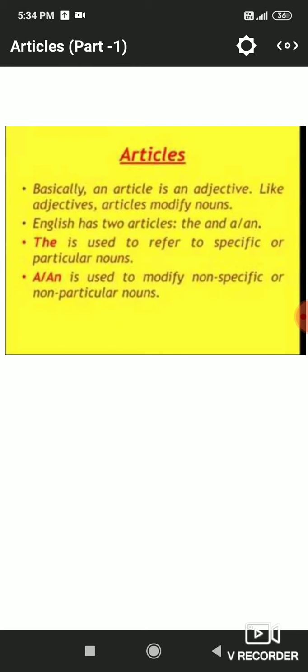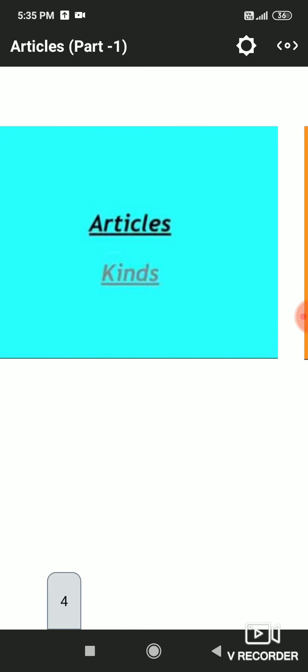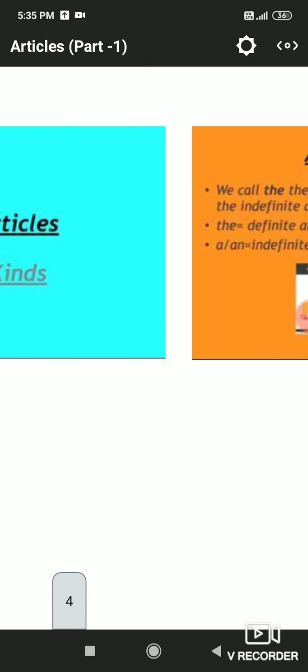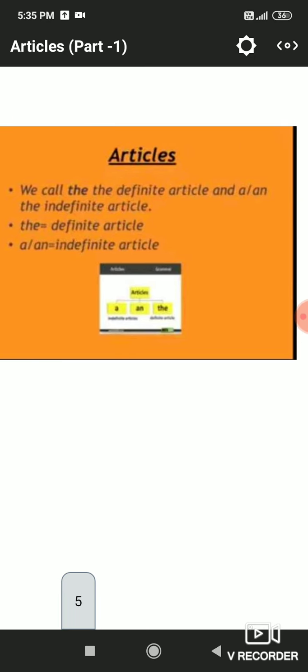The, which is used to refer to specific or particular nouns, is the definite article, and a and an, which are used to modify non-specific or non-particular nouns, come under the category of indefinite articles. So let us understand more about the kinds of articles. We call the the definite article, and a and an the indefinite articles.